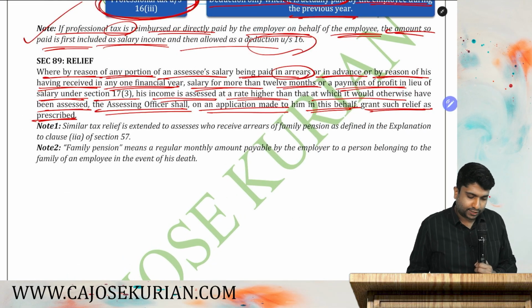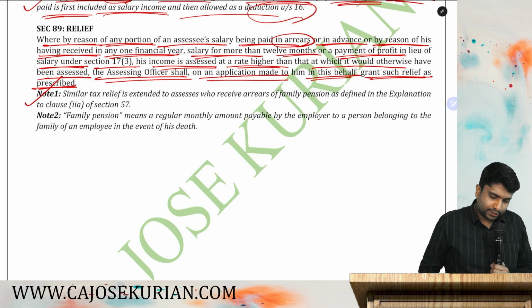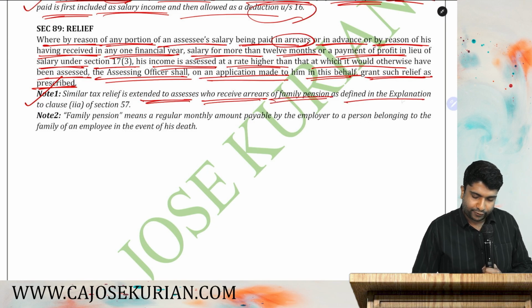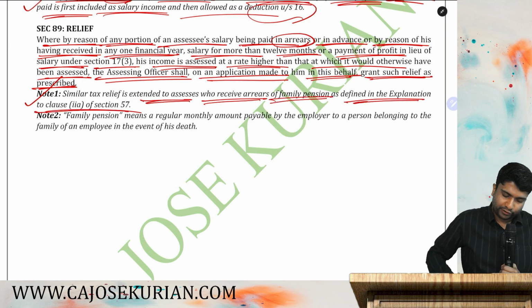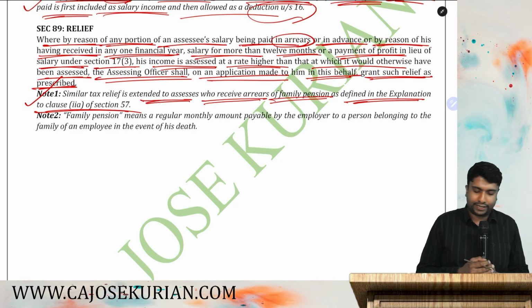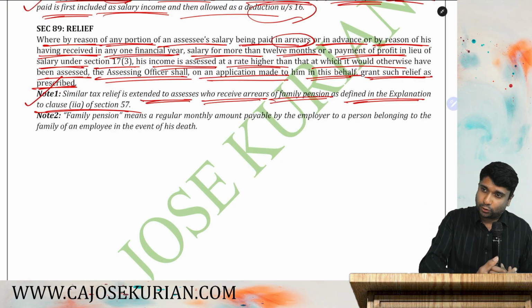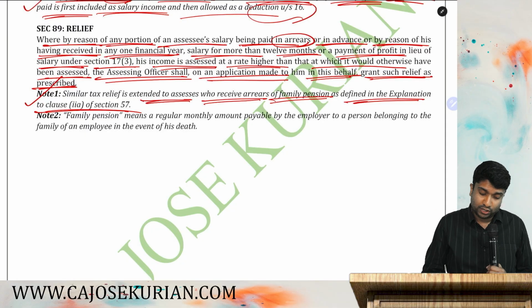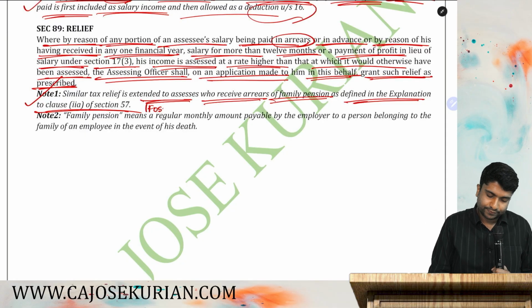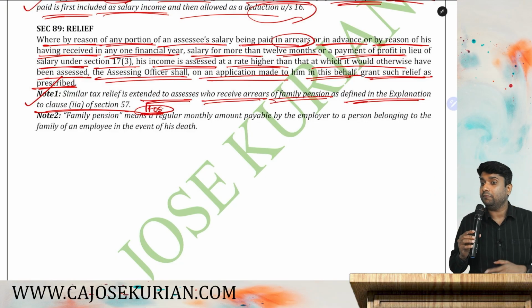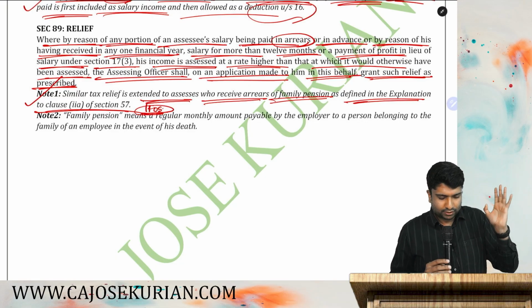And there are 2 notes under that. What is note number 1? Similar tax relief is extended to the assessees who receive arrears of family pension as defined in the explanation to clause 57, clause 3A. You are eligible to claim a relief for the family pension also. This we will study under income from other sources. Family pension and its deduction come under income from other sources, so for the time being, just forget it.